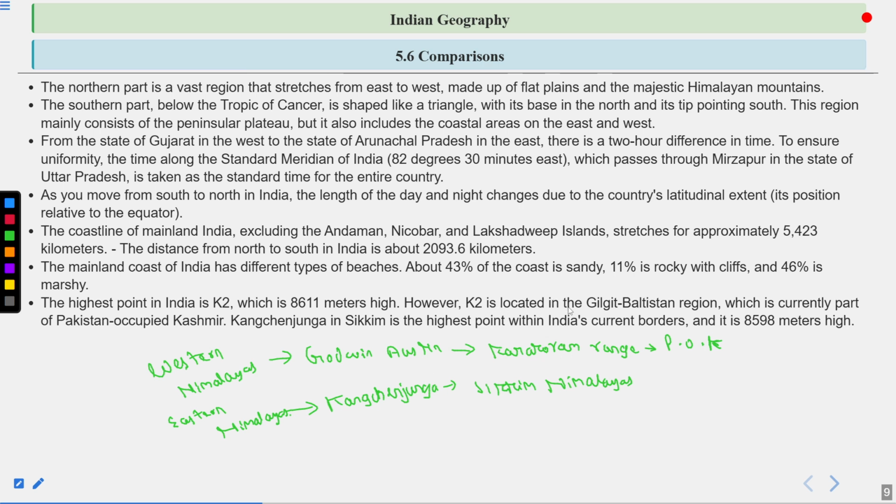However, the K2 is located in the Gilgit-Baltistan region, which is currently part of Pakistan-occupied Kashmir, as I have told you. It lies in the Karakoram range. Kanchenjunga in Sikkim is the highest point within India's current borders, and it is nearly 8,598 meters in height.